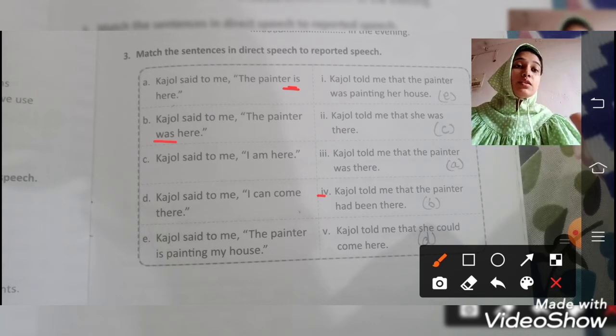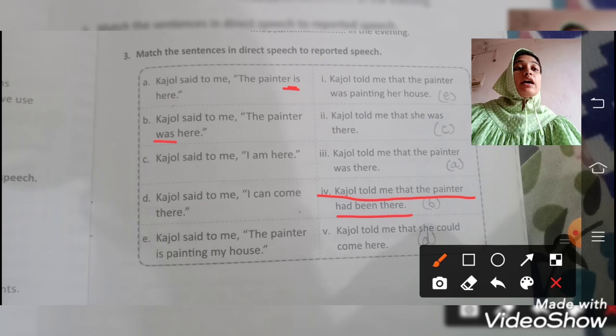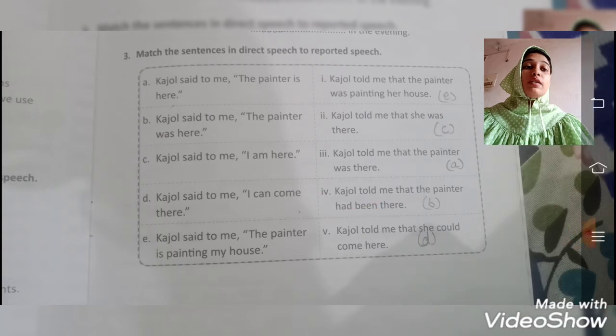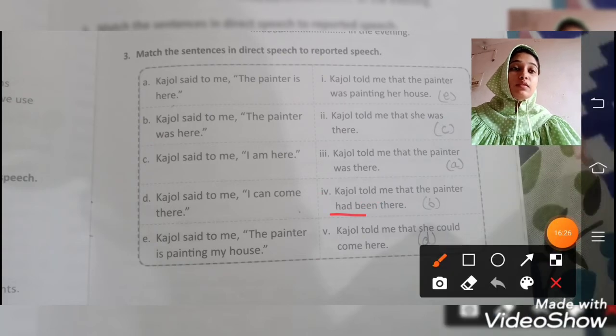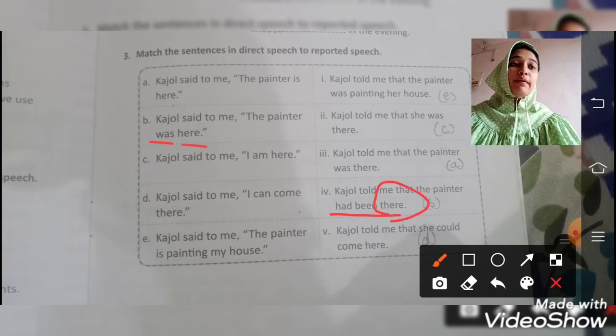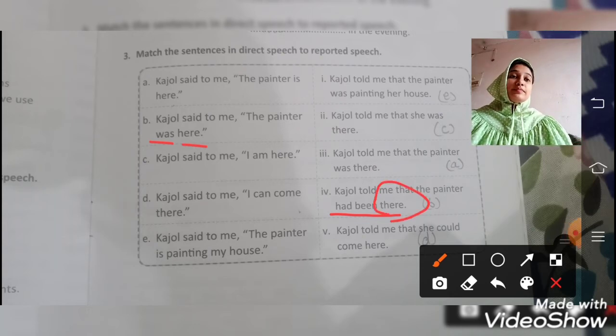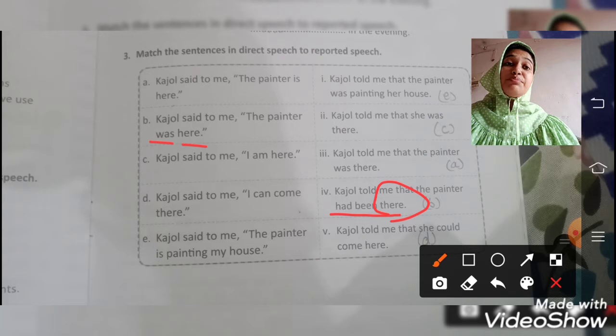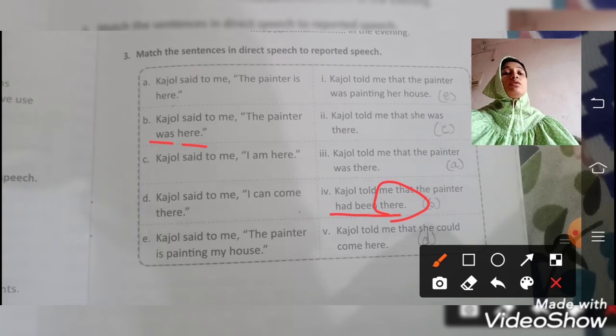Okay, here this is the answer. Kajol told me. Again, said to will turn into told, as we discussed in the first sentence. The painter had been here. What did we use? Had been. So was will turn into had been, and here will turn into there. Correct? Kajol said to me the painter was here. Kajol told me that the painter had been there. Okay, was will turn into had been.